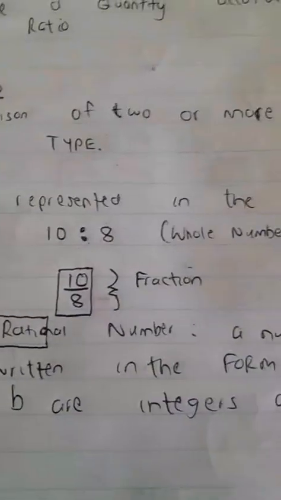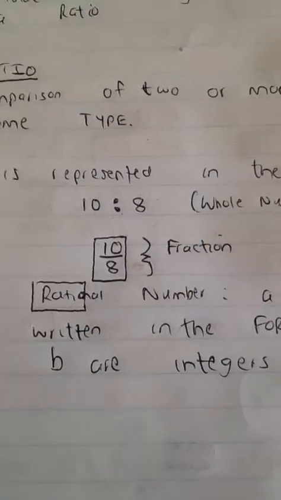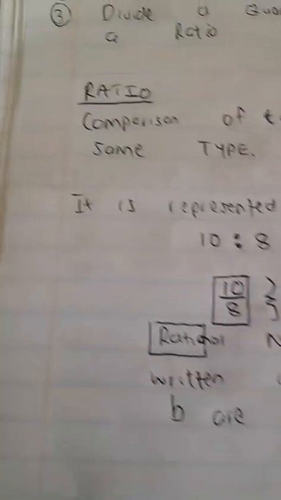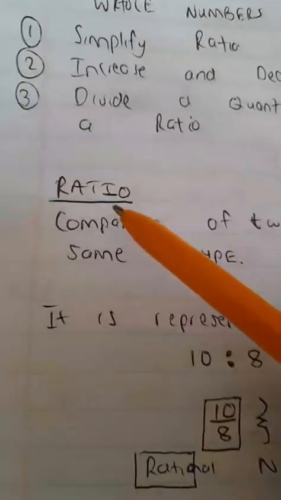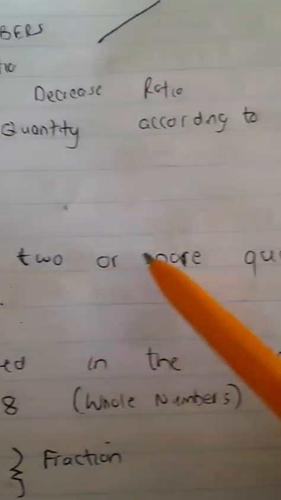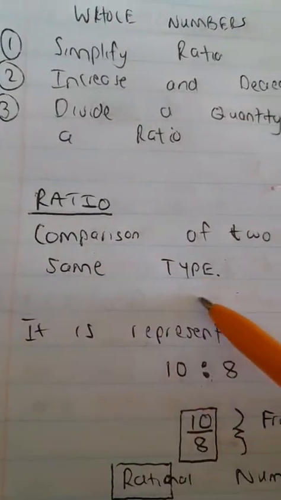Okay, I hope you guys understand me. I hope you are hearing me very well. So I repeat, a ratio is the comparison of two or more quantities of the what? Same type.